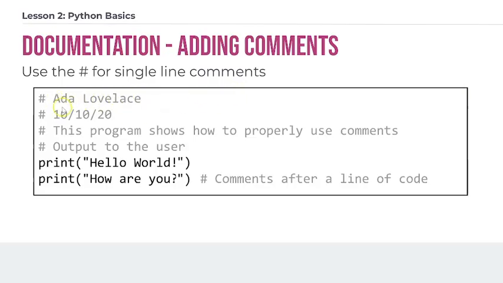So you can use this at the beginning of your program if you want to add a header, maybe when it was created, a little bit of information, and then you can also use it after a line of code to comment about that particular line. So you can use this comment to say, oh, this line prints out, how are you?